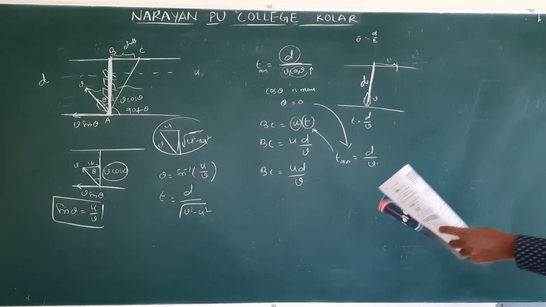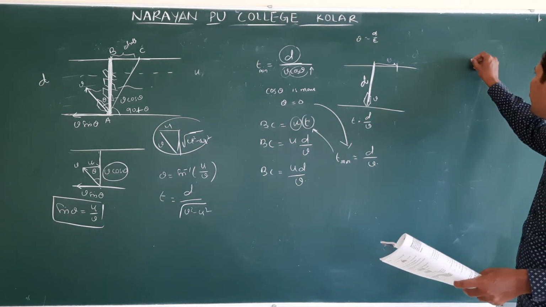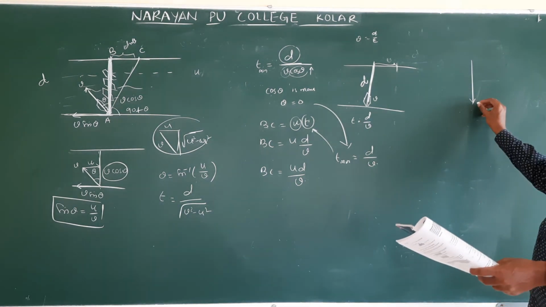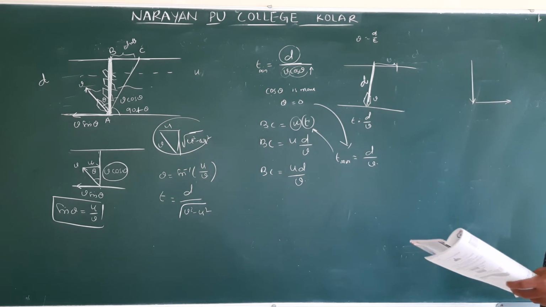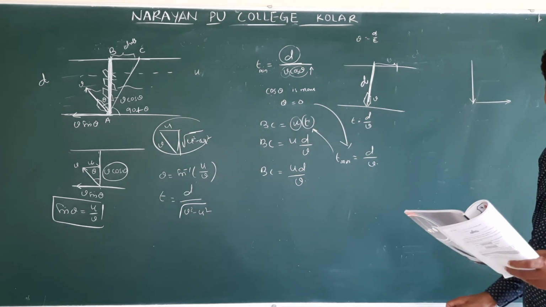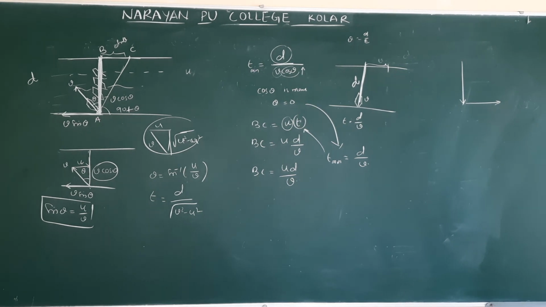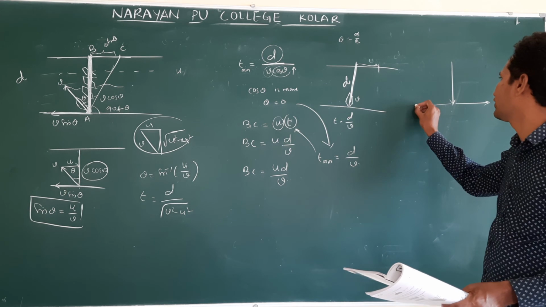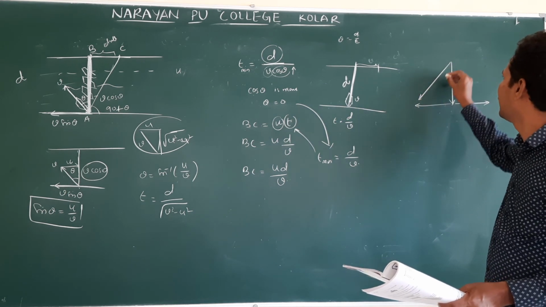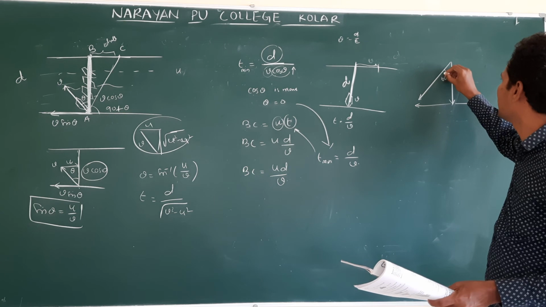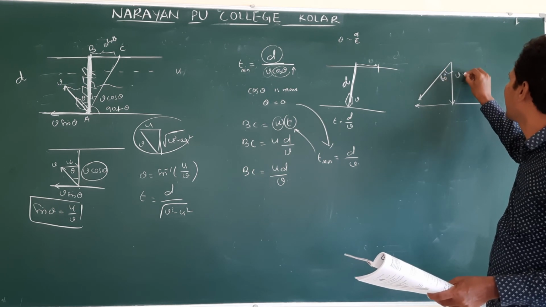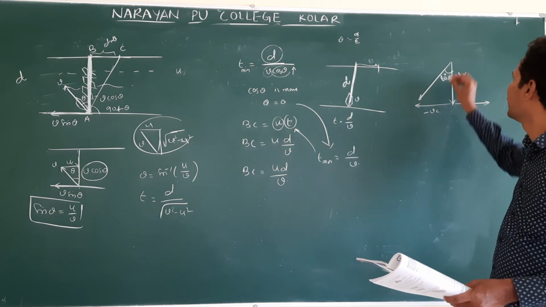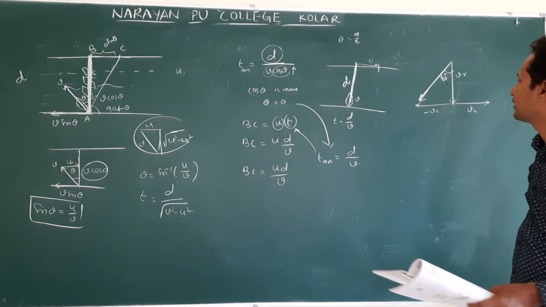Okay, the situation is rain falls like this. For the given situation, I am drawing. Actually, the car is moving in this direction. What did he notice? The rain is hitting the car at 60 degrees. He is moving. We make it reverse, and it appears so. This is 60 degrees. This is the velocity of rain. This is the velocity of car. We make it reverse. This is minus Vc. Then the resultant appears like this, at 60 degrees.